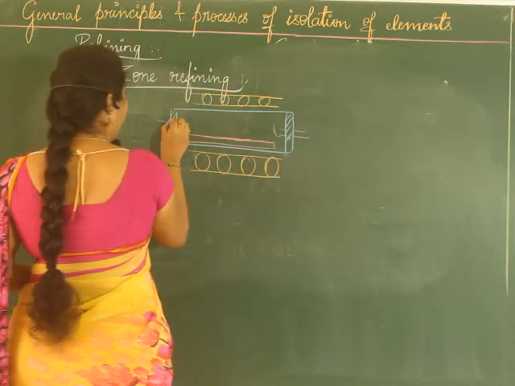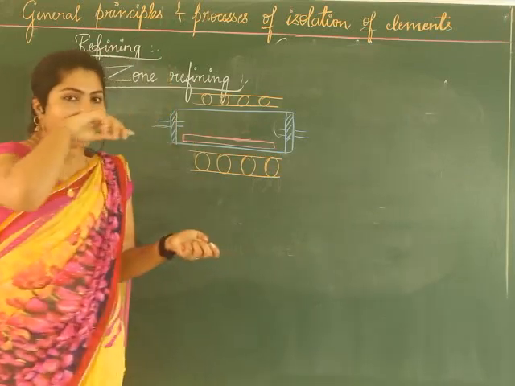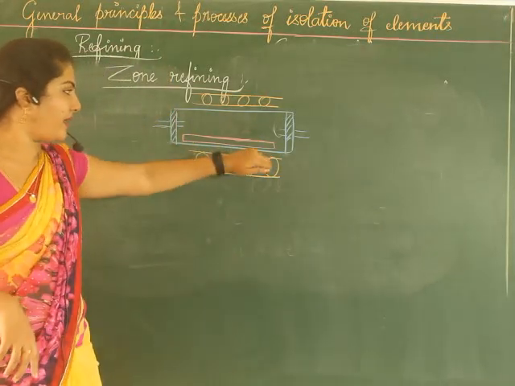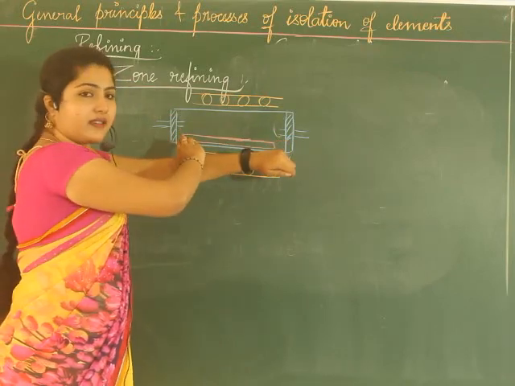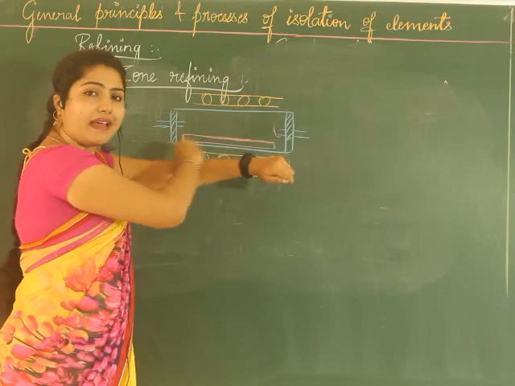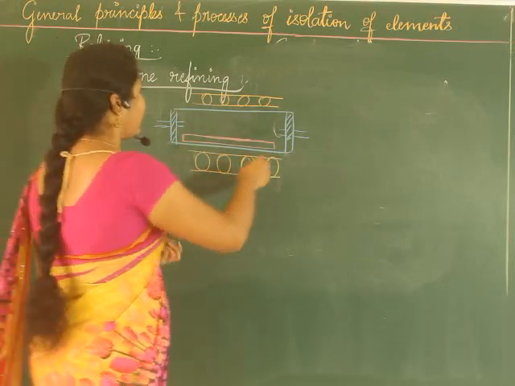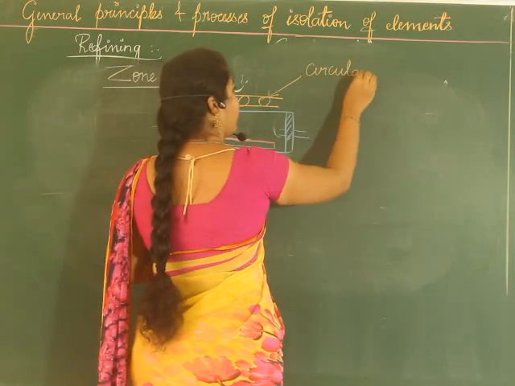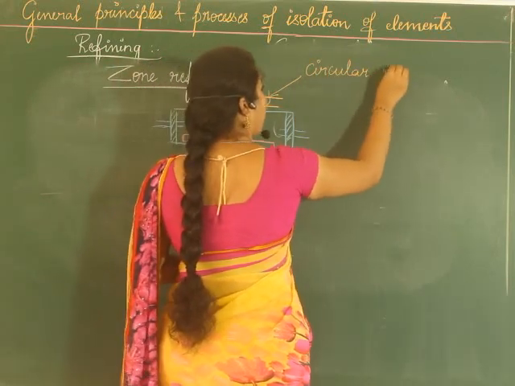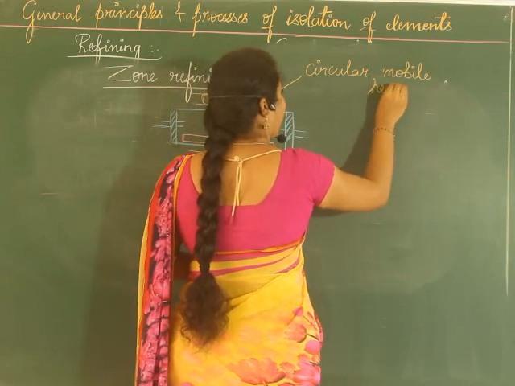Now when the reaction proceeds, what actually happens? We have to see. So there is a metal and a circular heater. Let me tell you, this is a circular mobile heater. You know what mobile is?